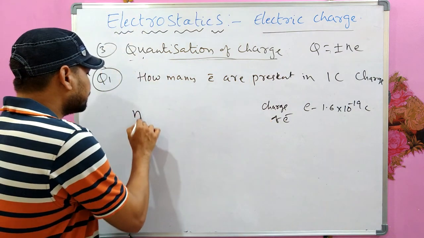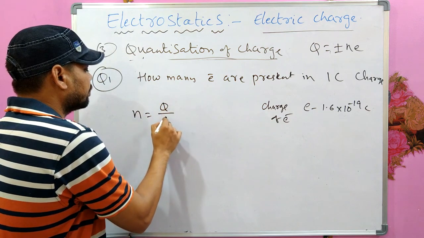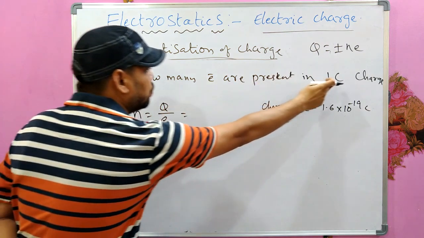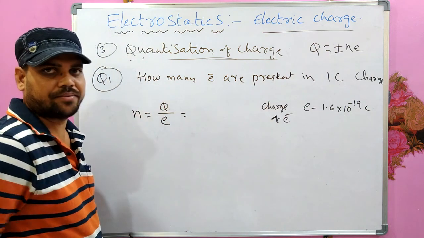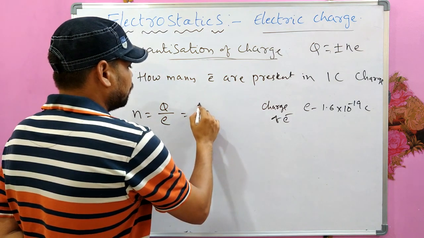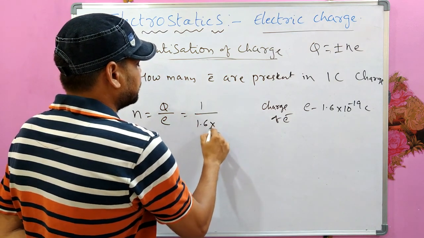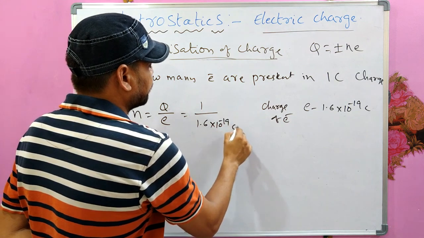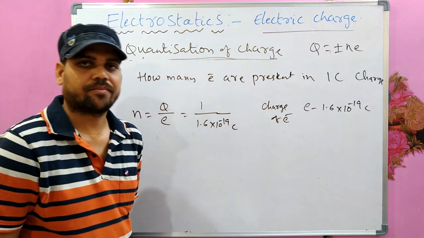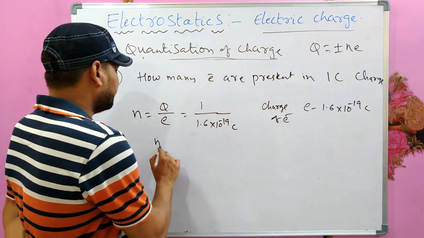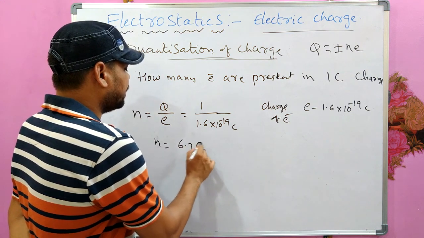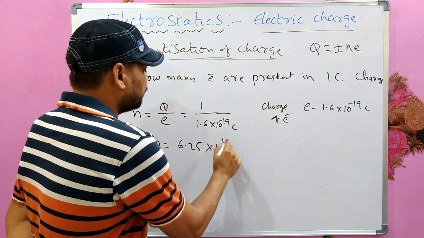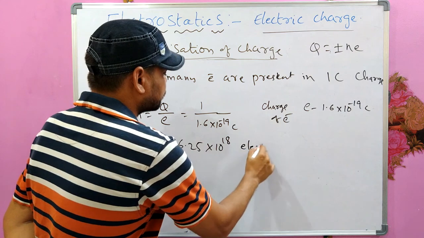So I want N. In 1 coulomb charge, how many electrons are there? So 1 by 1.6 into 10 to the power of minus 19, which you would get as 6.25 into 10 to the power of 18 electrons.